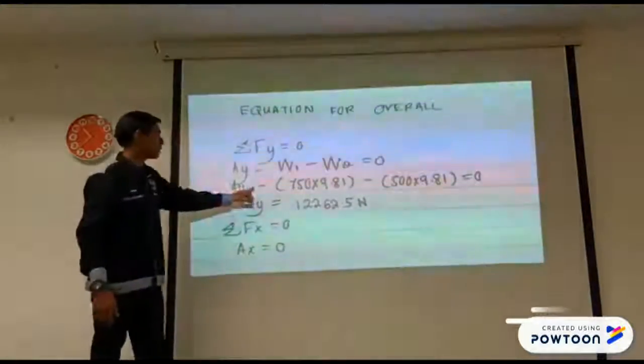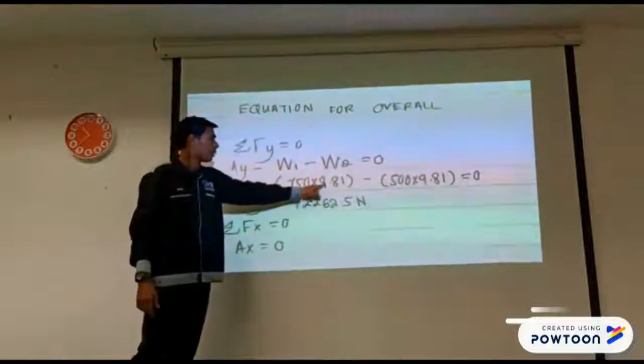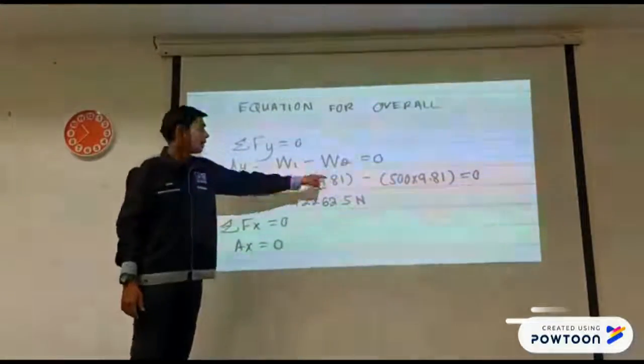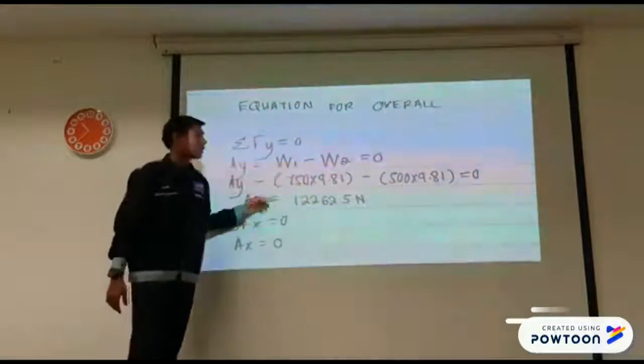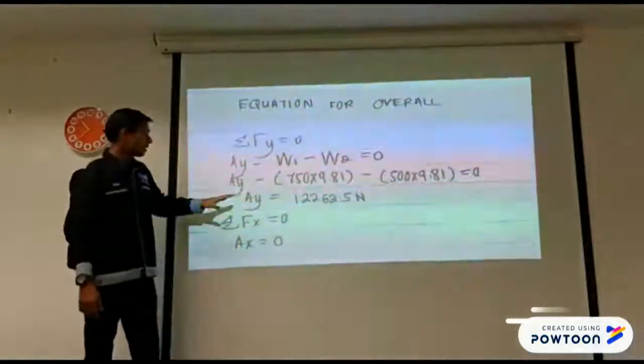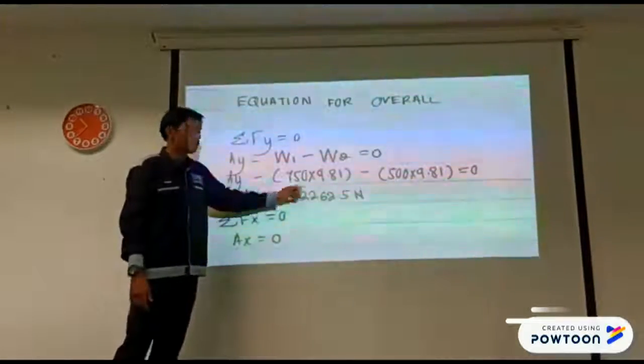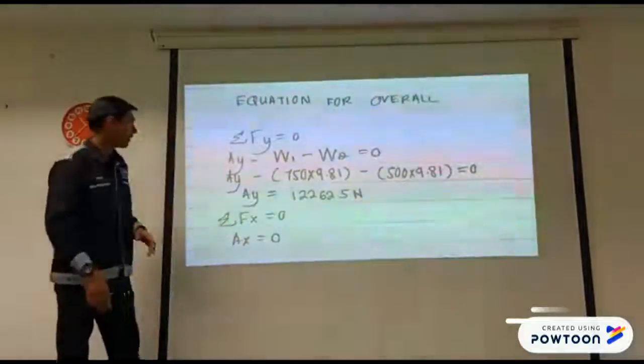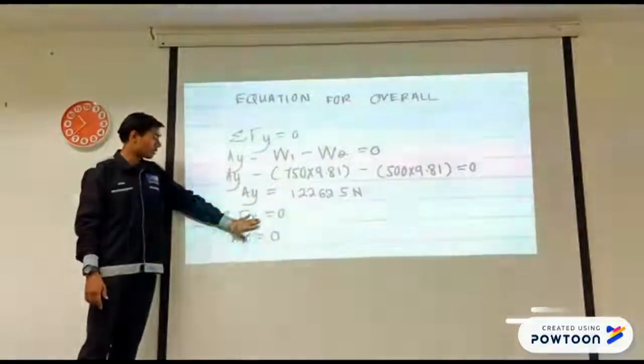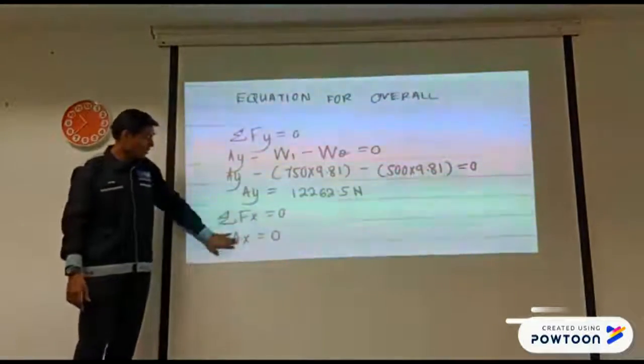So Ay minus 750 times 9.81 and minus 500 times 9.81. Then we get Ay equals to 12262.5 Newton. And then for the sum of Fx equal to 0, we get Ax is equal to 0.